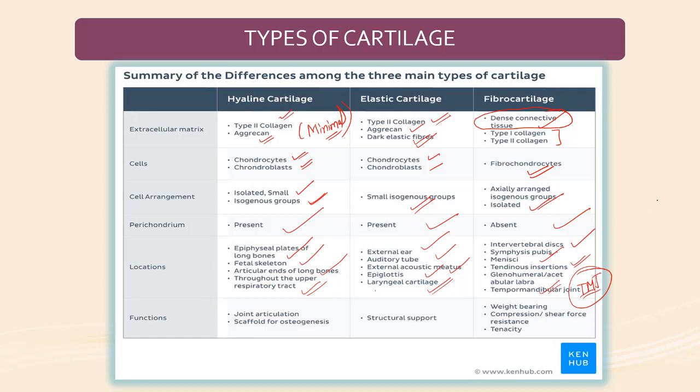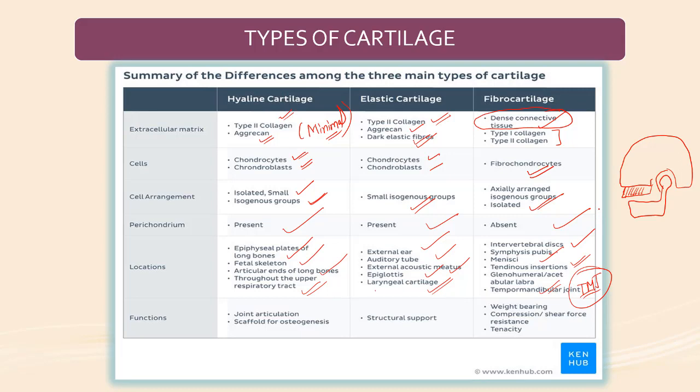Because of the temporomandibular joint, the lower jaw articulates with the facet of the skull. Understood? So this is the temporomandibular joint.